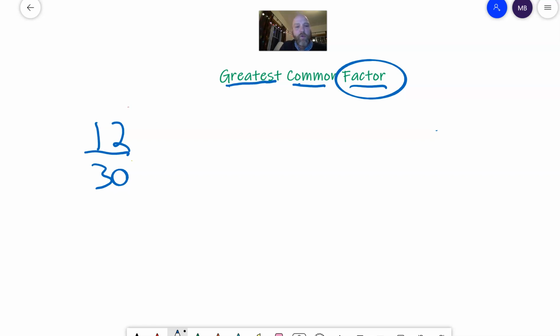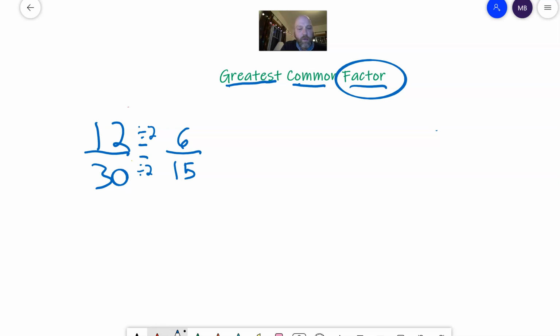Those are two vocabulary words for the same thing. Let me find a number that goes into both 12 and 30. One number I can think of right away is 2. 12 divided by 2 is 6, and 2 goes into 30, 15. So I divided both of those by 2.